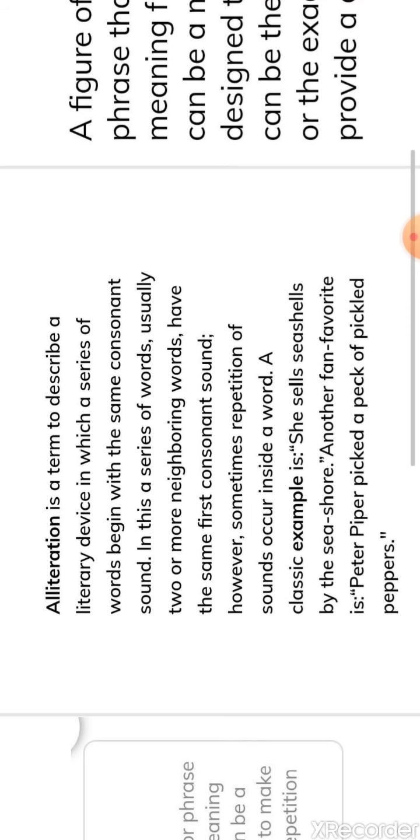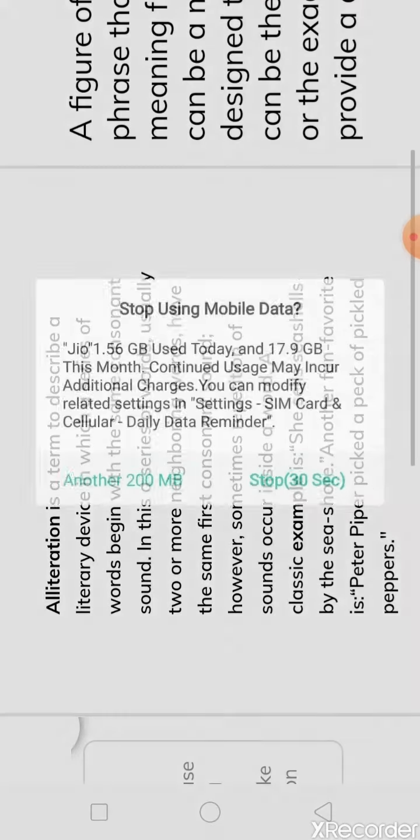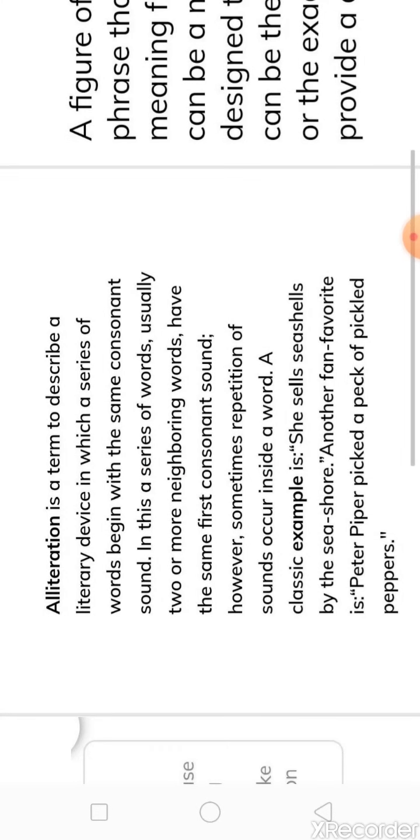Alliteration is a term used to describe the literary device in which a series of words begin with the same consonant sound. In this, a series of words, usually two or more neighboring words, have the same consonant sounds. However, sometimes repetition of sound occurs inside a word. For example, she sells seashells by the seashore.